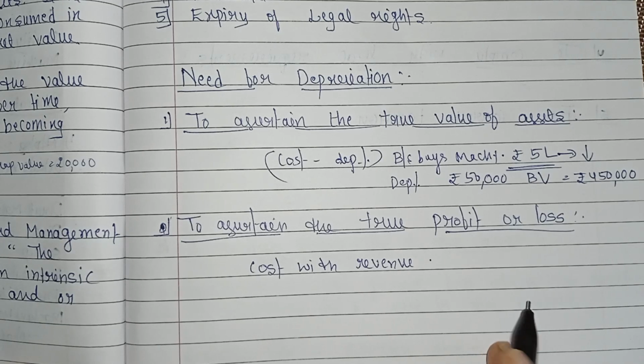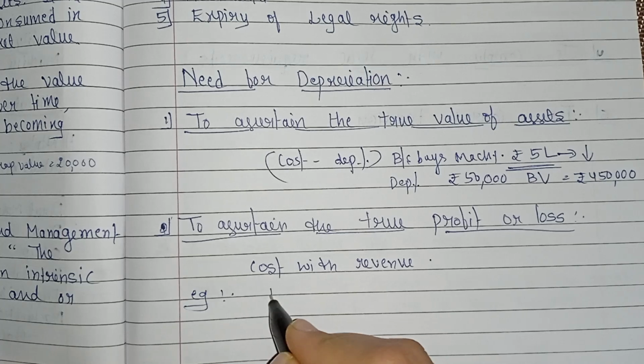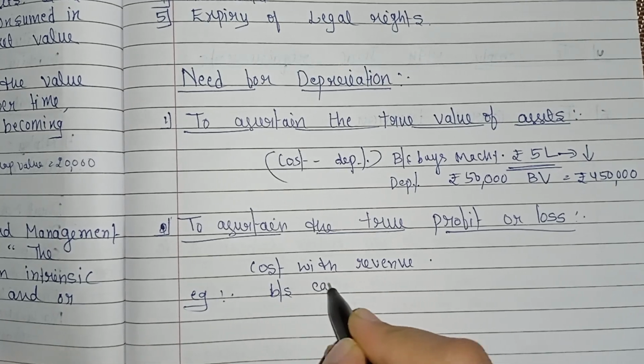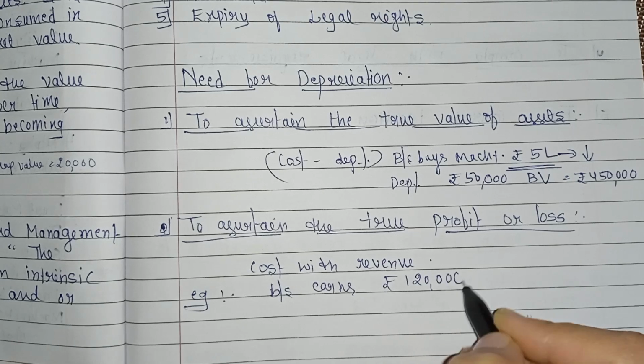For example, if a business earns rupees 1,20,000.